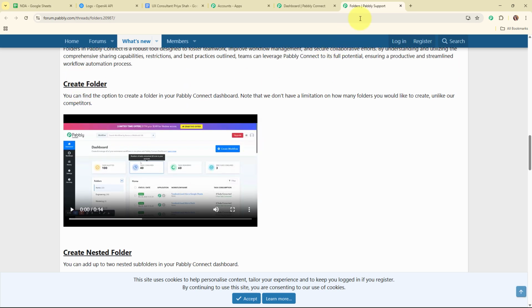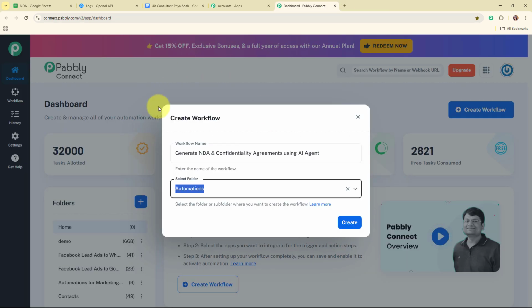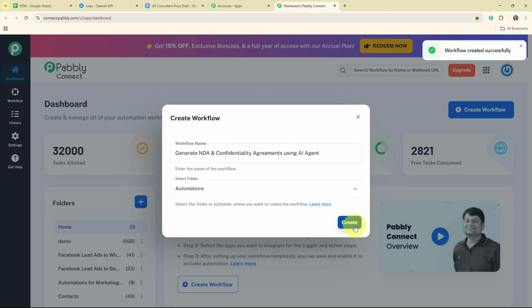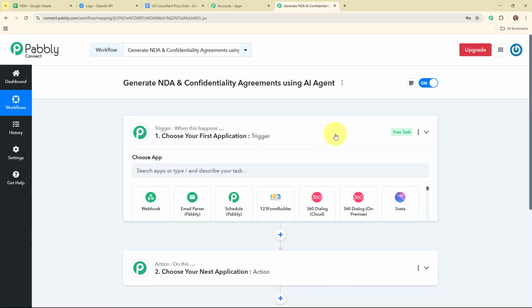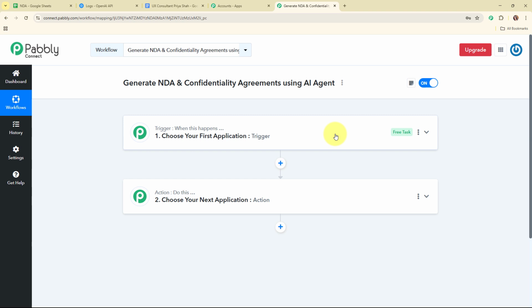Alright, so now let's move back to our Pabbly dashboard. And here to create a new workflow, I'm going to click on this create button given over here. Now here in this workflow window, you can see we have successfully created a workflow, and here on the screen you can see the two most important principles of an automation process, that are trigger and action.